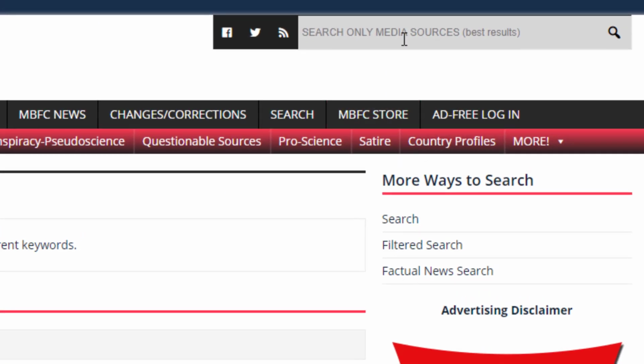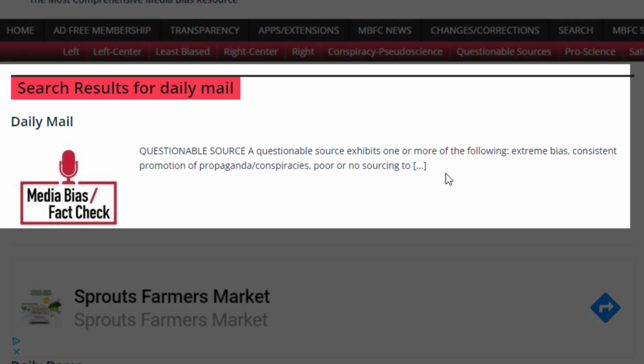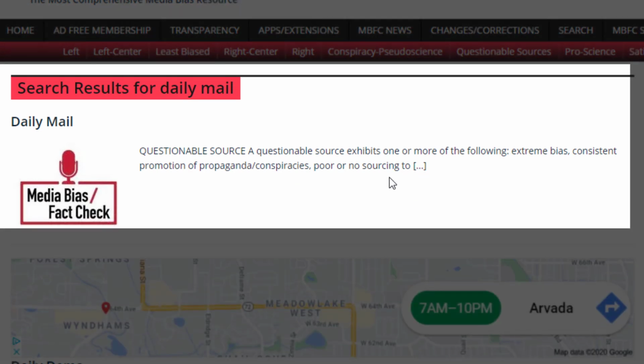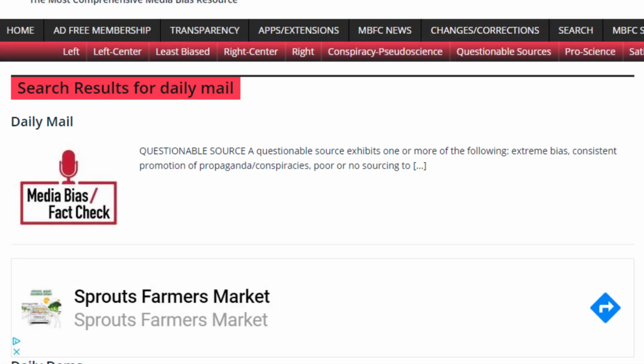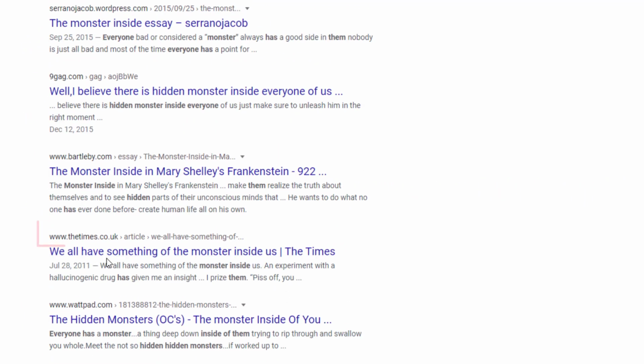If you type in something like the National Enquirer or Daily Mail, this website will identify it as a questionable source because it's basically a tabloid filled mostly with utter nonsense about alien abductions, three-headed goat pigs, and other crazy clickbait. Do not use any source that comes up as questionable or does not come up at all. So let me go back to my results. Here is a result from my searching called the Times, not the New York Times, but let me go back to the checker to check its reputability.